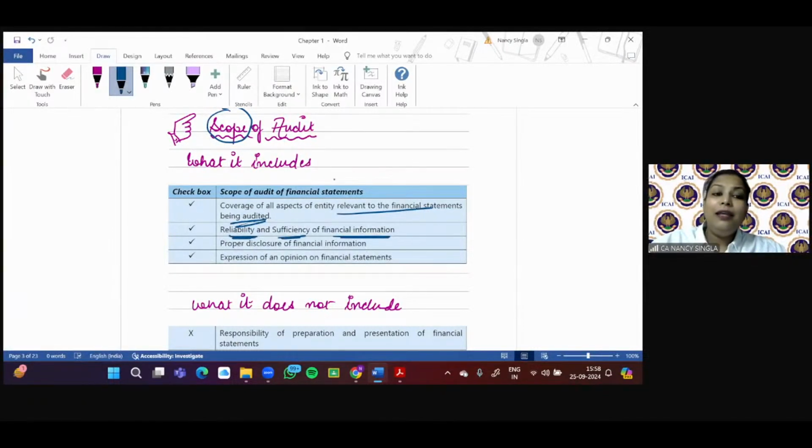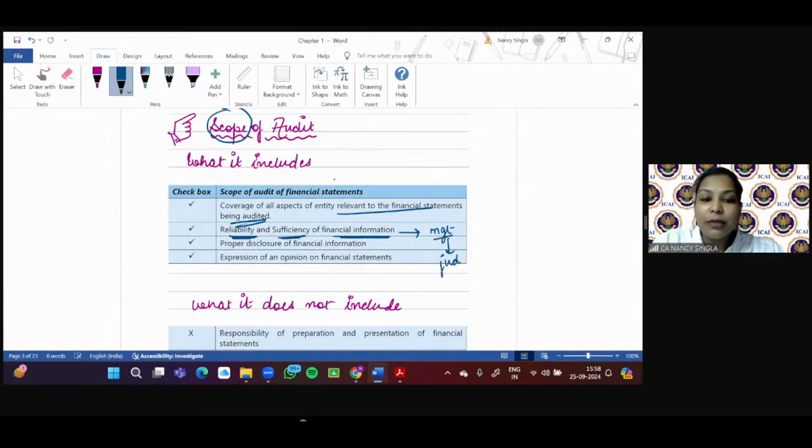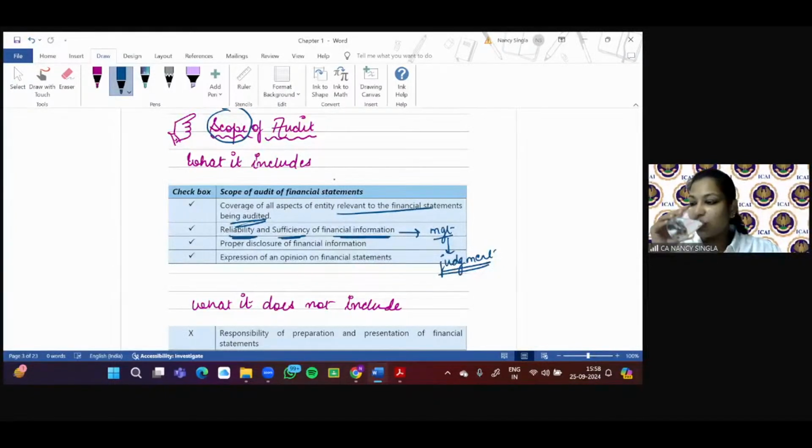Why? Because, students, who prepares the financial statement? It is the management. Management uses various judgments when preparing the financial statement. Quickly send in your replies. Any example of judgment that management makes when the financial statements are prepared?